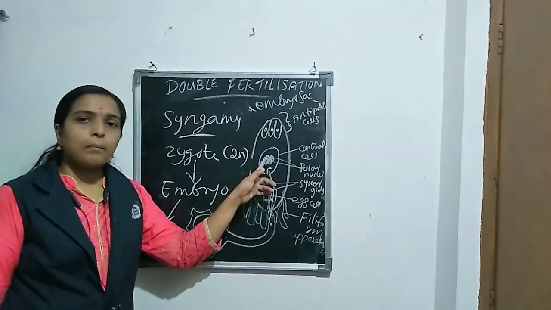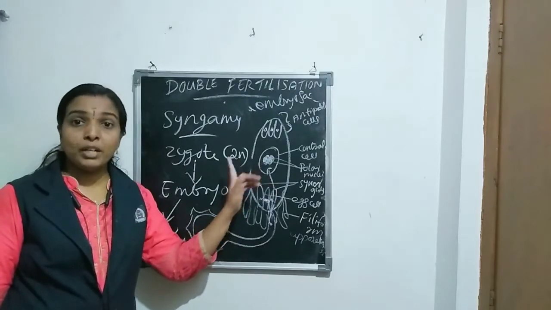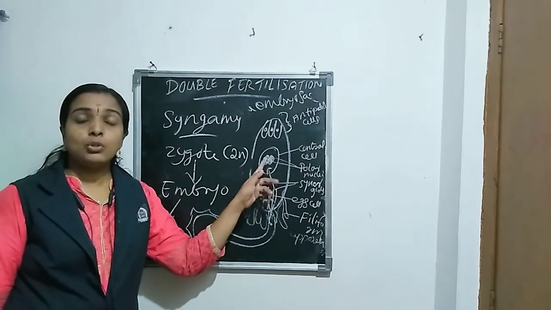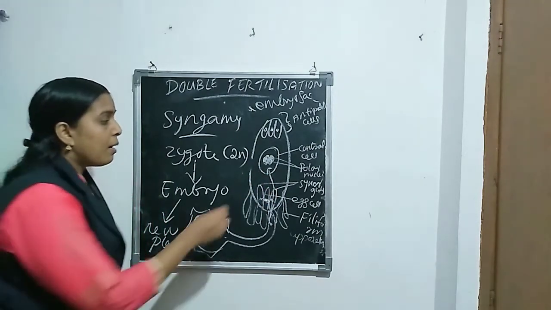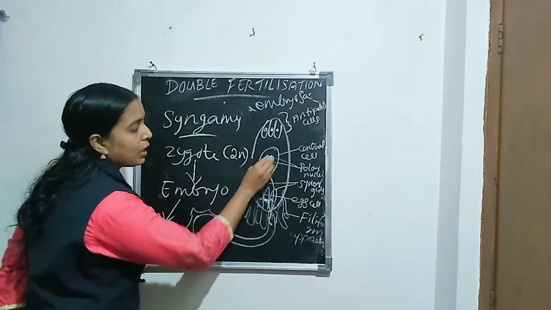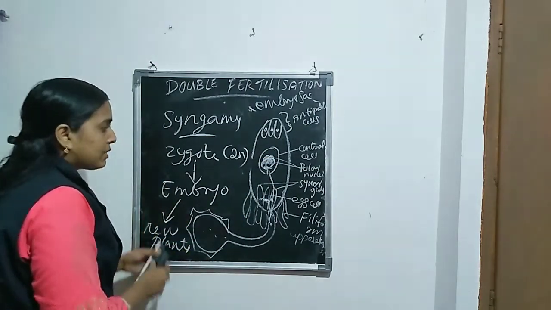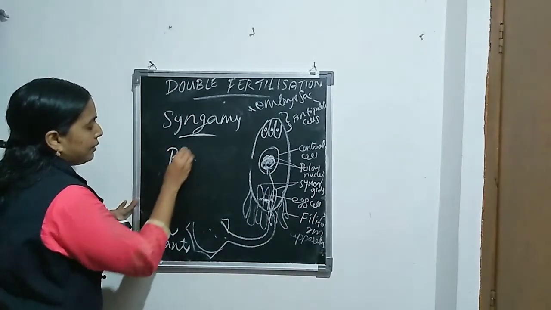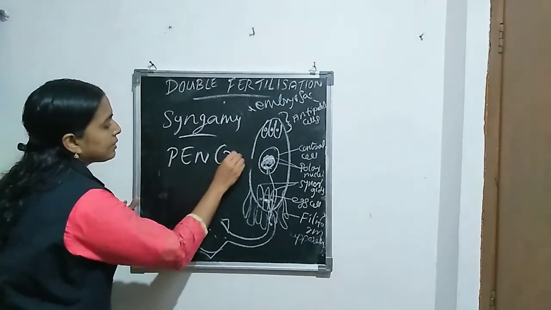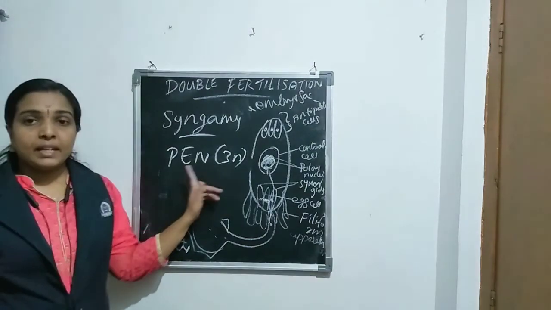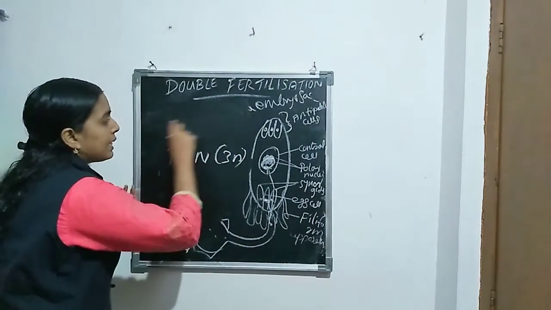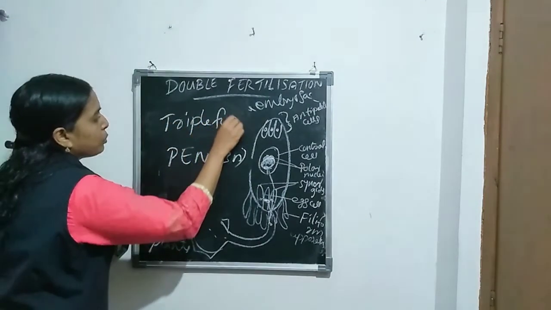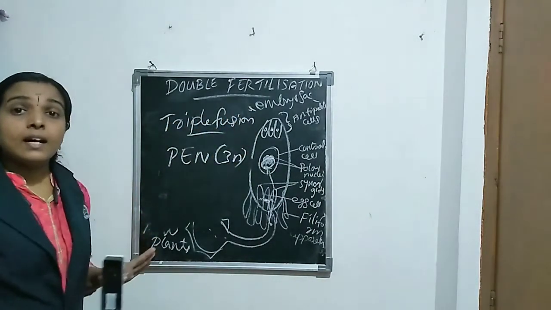This nucleus and the polar nuclei fuse together. How many nuclei fuse together? Three nuclei fuse together. Which are they? Two polar nuclei and one male nucleus fuse together and form a structure called PEN. PEN is a triploid structure, 3N. That second fertilization is known as triple fusion.